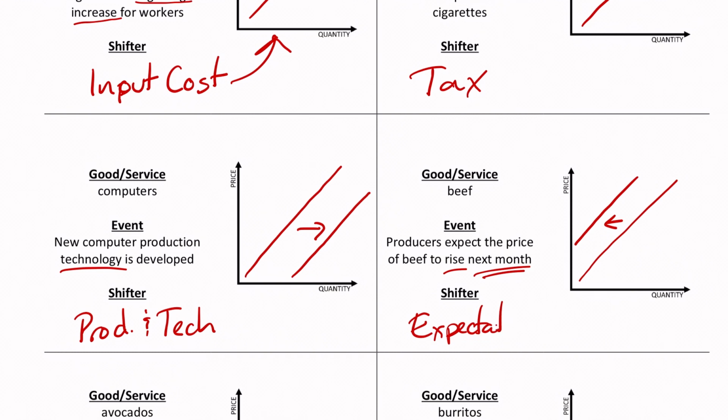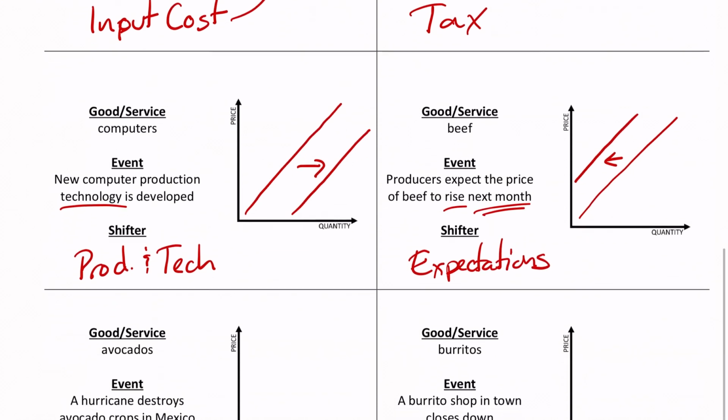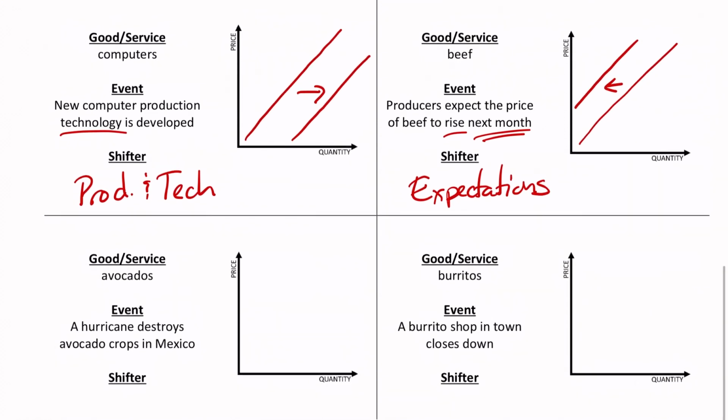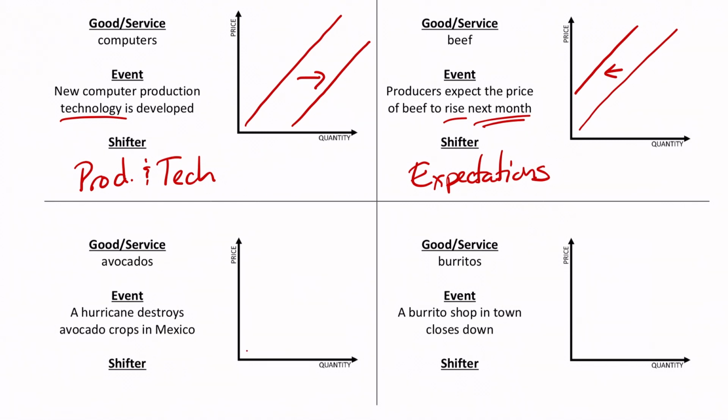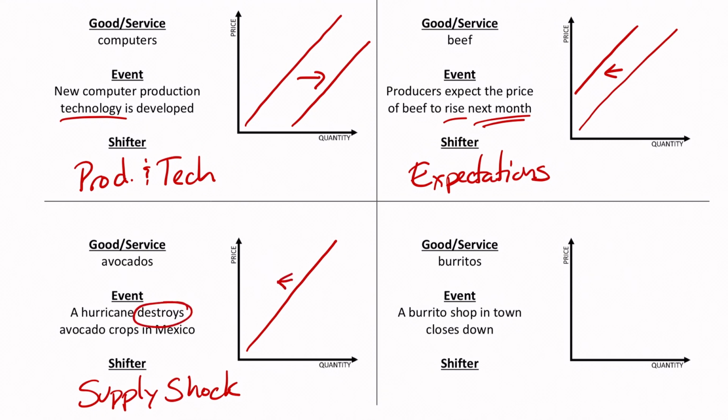All right, two more. We got avocados. A hurricane destroys avocado crops in Mexico. Again, this is a supply thing, and this is one of those things that we refer to as a supply shock. We had mentioned that one before, and this is actually considered a negative supply shock because it's destroying those crops, and therefore our supply of avocados is going to decrease. We don't have as many avocados as we did before because of the weather.